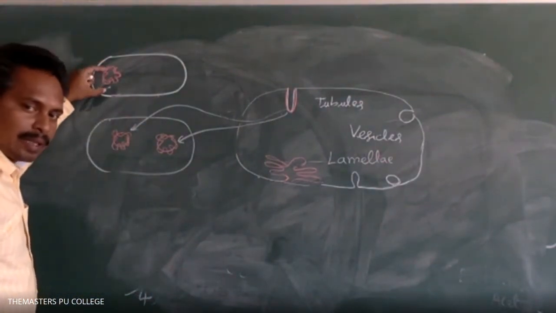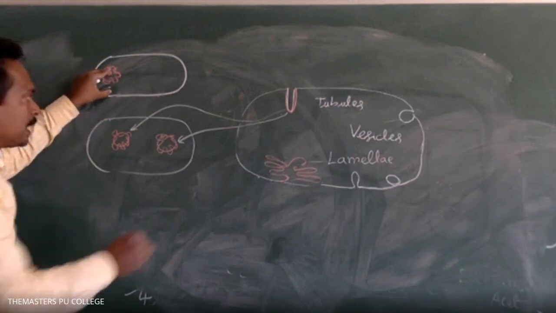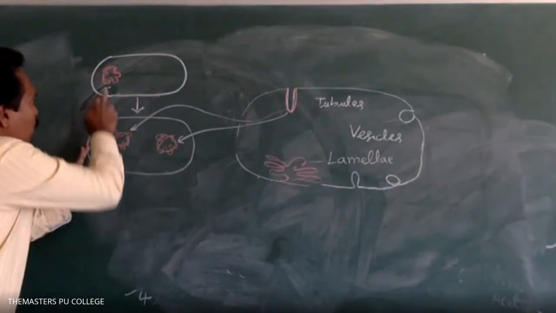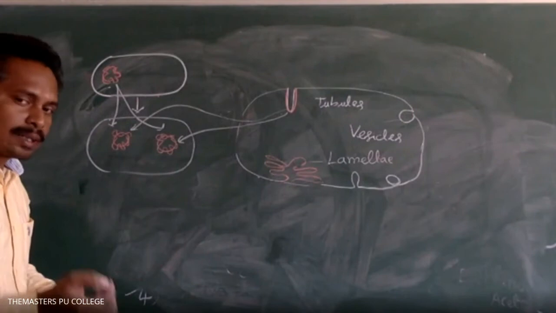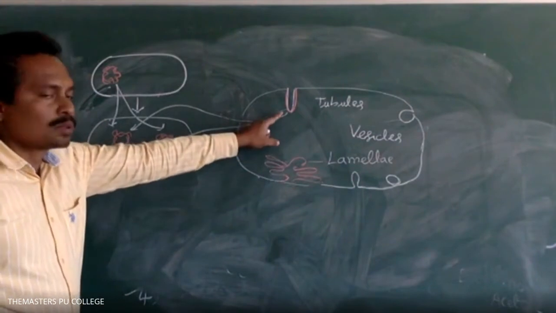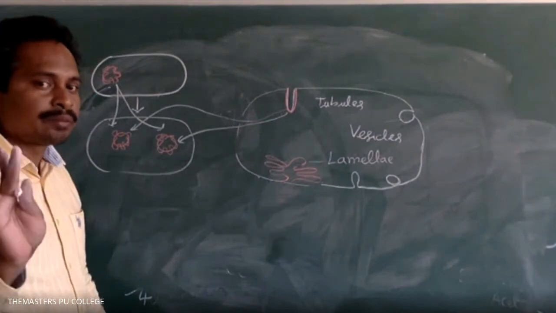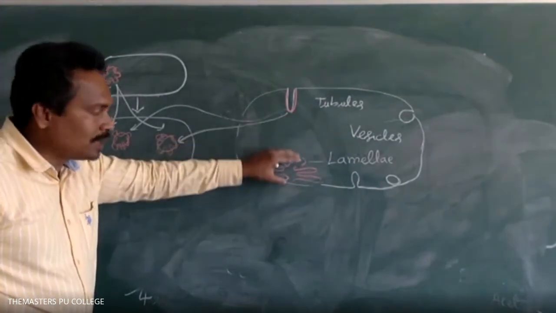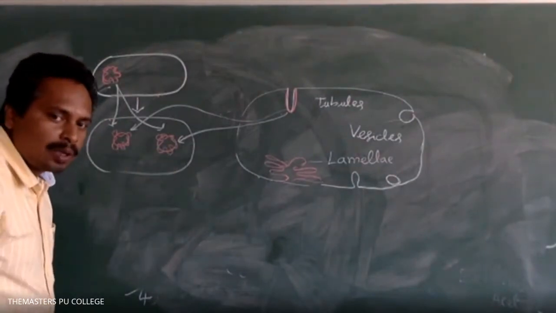During the binary fission process, first of all, the bacterium has one nucleoid. Later the size of the bacterium increases, and the one nucleoid is divided, giving rise to two nucleoids. For the replication of the DNA, the mesosomes are required. Of all the functions, you have to highlight this as important from the objective point of view. The tubules, vesicles, and lamellae formed by the cell membrane are involved in the replication of the DNA molecule.